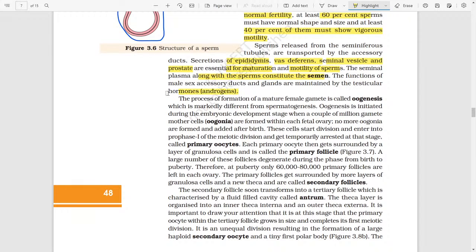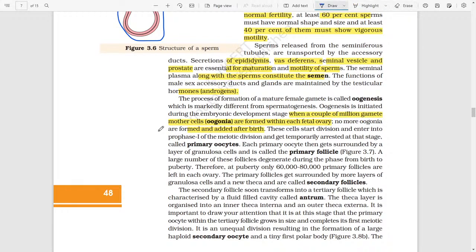The process of formation of a mature female gamete is known as oogenesis, which is markedly different from spermatogenesis. Oogenesis is initiated during the embryonic development stage, when a couple of million gamete mother cells, oogonia, are formed within each fetal ovary. No more oogonia are formed or added after birth.